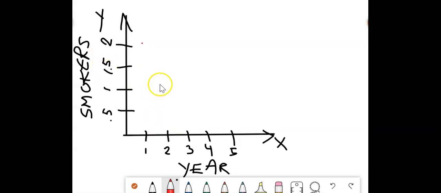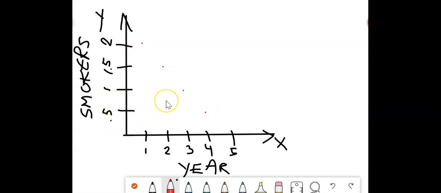So for year 2, we only have 1.5% smokers. For year number 3, again, we're going to drop 0.5%, so from 1.5 to 1%. That's our third point. And our fourth point is for year number 4, we're dropping another 0.5 point from 1 to 0.5%. So this is where our fourth point is.